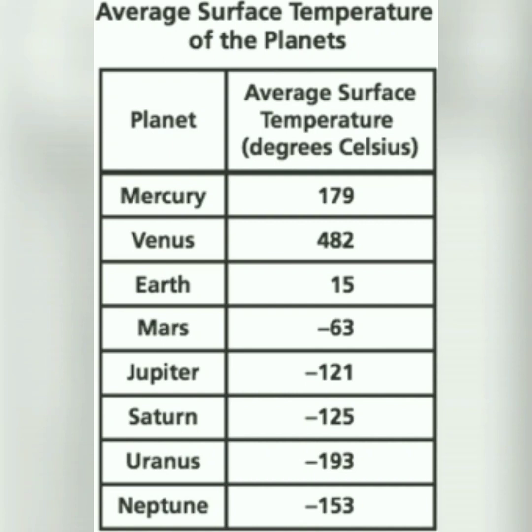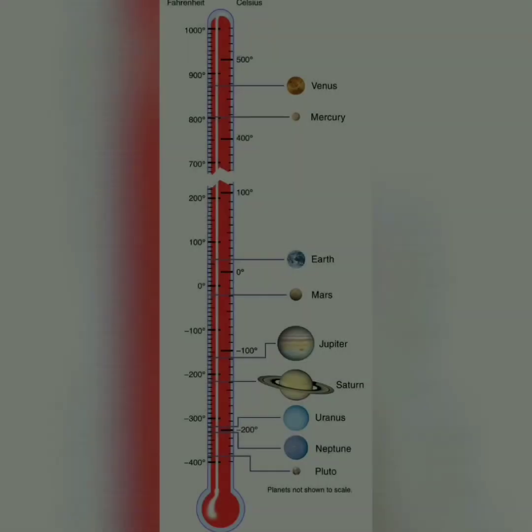But if you look at the chart, there are the temperatures of the other planets. Mercury and Venus are very close to the sun, which is why they are very hot planets. And Mars, Jupiter, Saturn, Uranus and Neptune are too far from the sun, so they do not get enough light from the sun, and they are very cold planets.